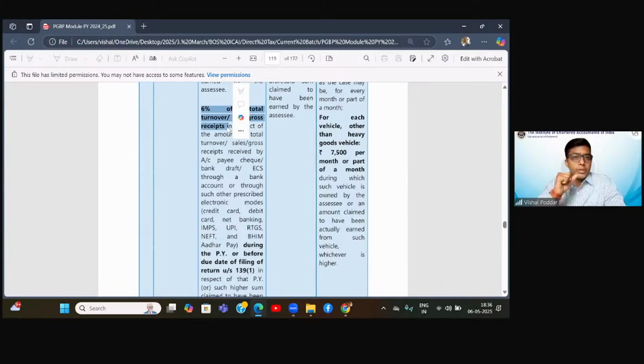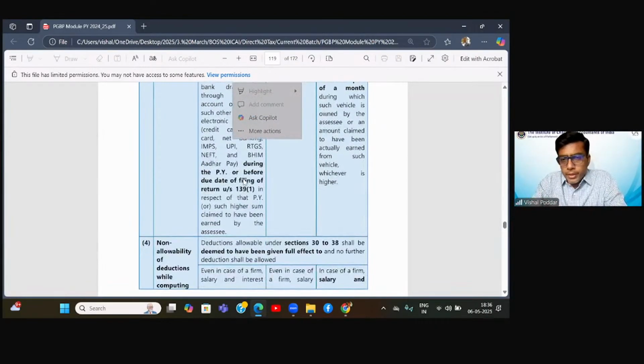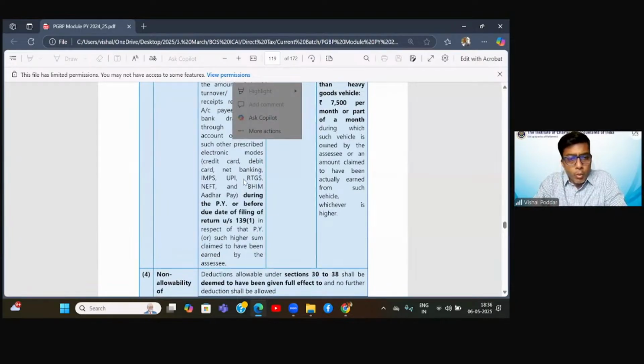How do I make the computation? Now, in this case, out of 2.5 crores, 2.4 crores is through the banking channel, multiplied by 6%. And the 10 lakhs, which is through the cash channel, will still be multiplied by 8%. So, Ishan, I hope your query gets addressed here.